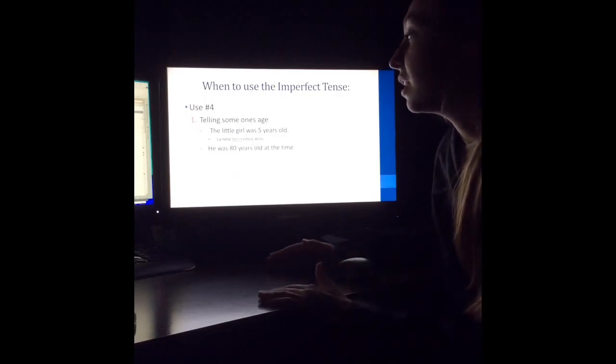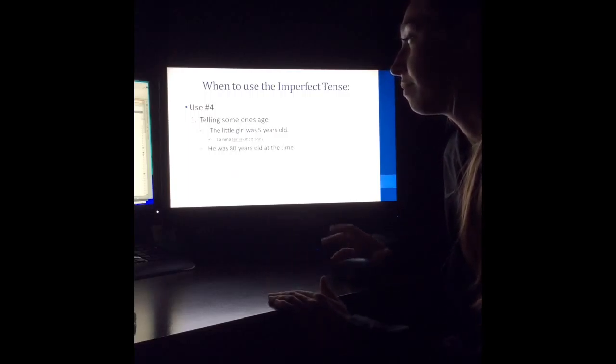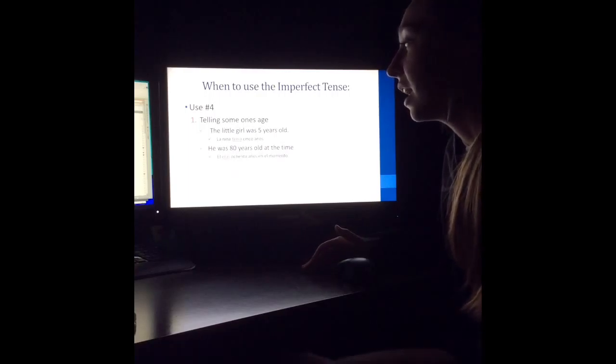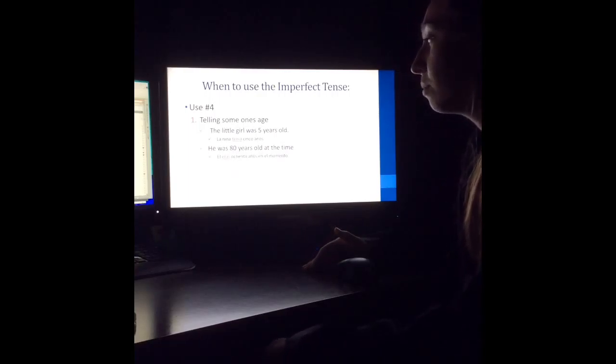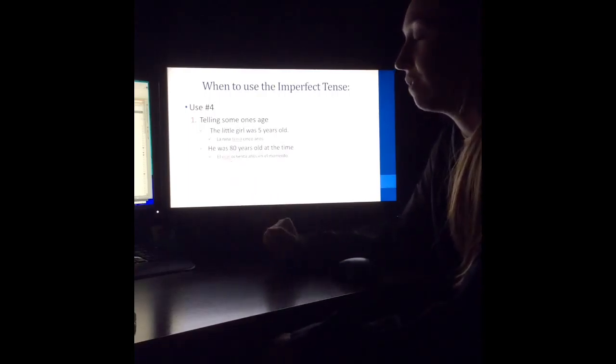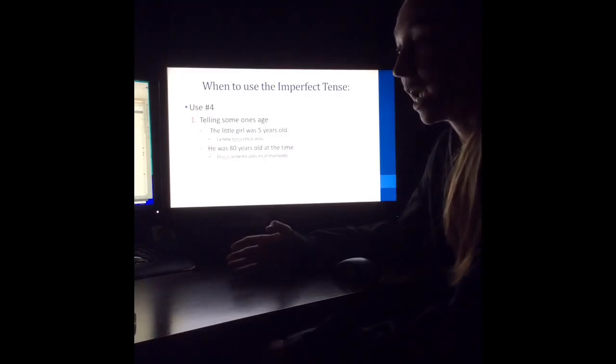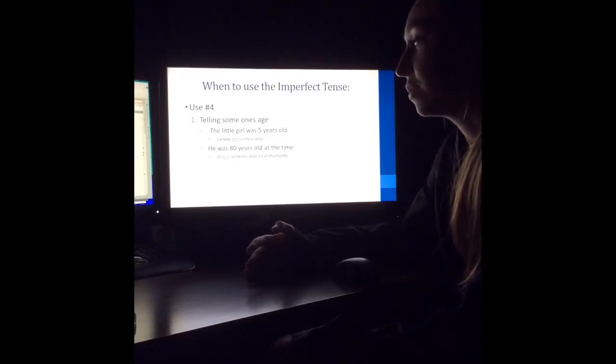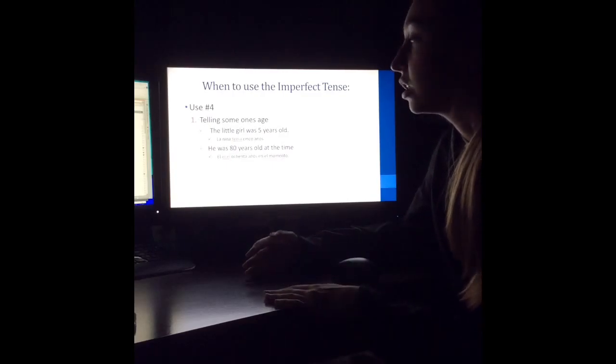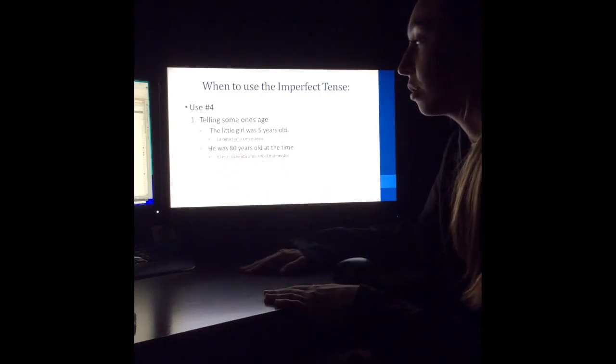And since it's an ER ending verb, you add IA at the end. Another example would be, he was 80 years old at the time. Translated as, él era 80 años en el momento. So you again have to know that the verb here is ser, and since it's an irregular, you have to memorize those conjugations to know that you would be using the verb era.